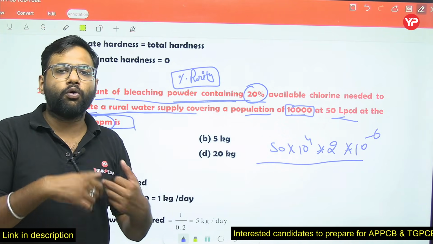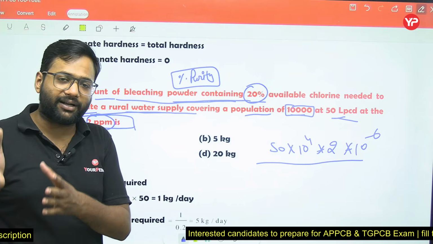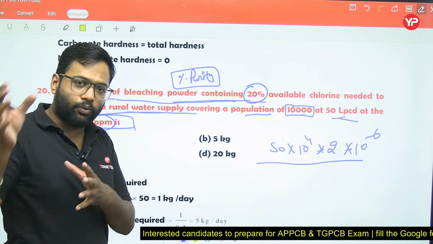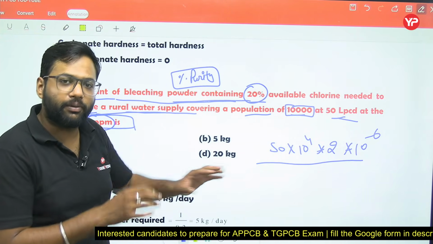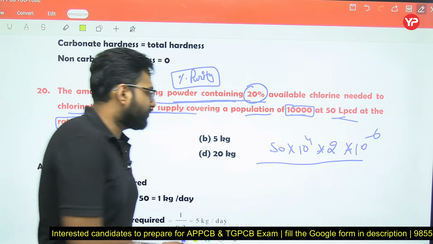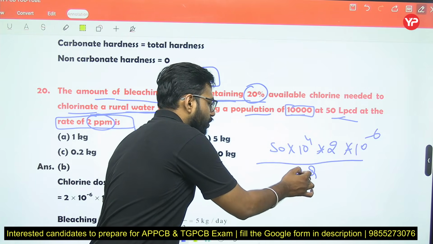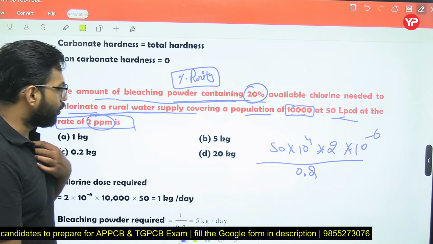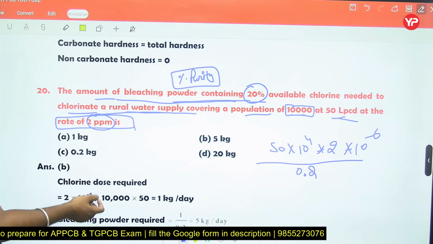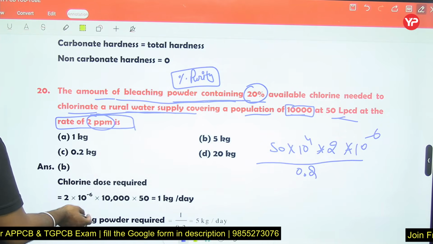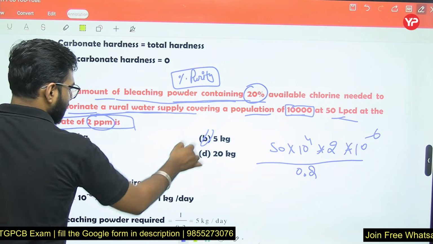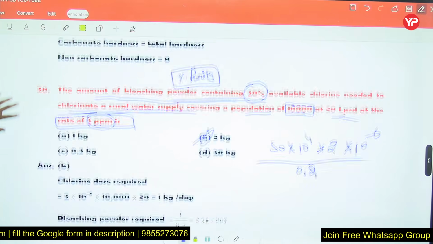So we have to add more bleaching powder, so that 20% of that amount comes out equal to this value. That's why we have to divide this value by 0.2, that is 20%. If you do this, you have an answer of 5 kg.